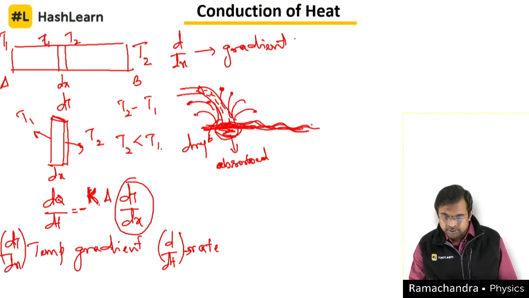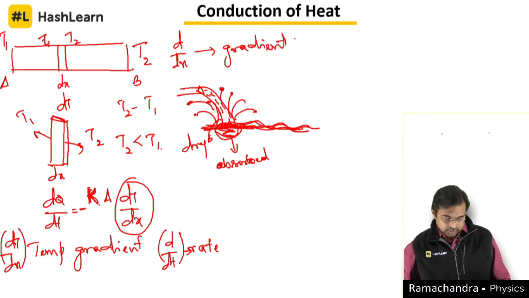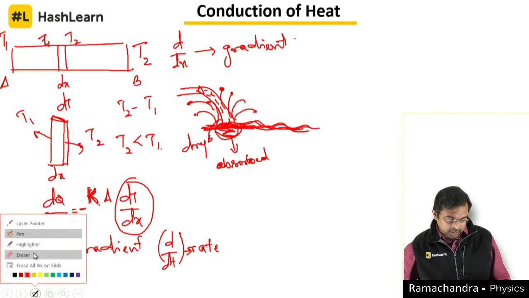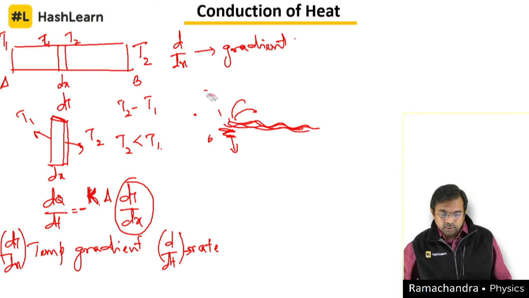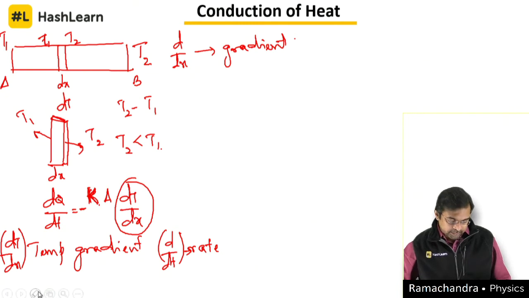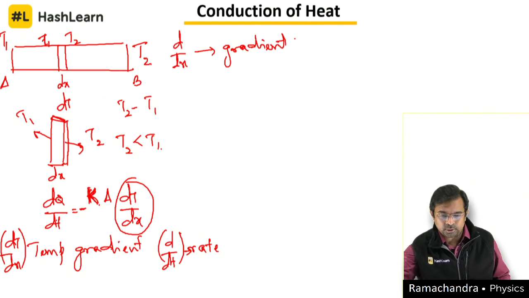The same way, what happens is that, let me erase this one. When the heat is transmitted, a certain portion of the heat gets absorbed by the material, a certain portion gets radiated into the environment, and the rest is going to move.